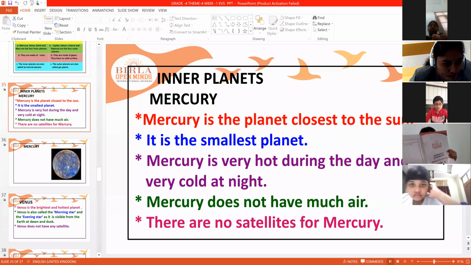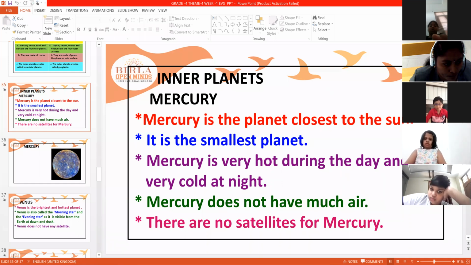Now, first, we'll see about inner planets. First one, Mercury. Mercury is the planet closest to the sun. It is the smallest planet. Mercury is very hot during the daytime and very cold at night. Mercury does not have much air. There are no satellites for Mercury.